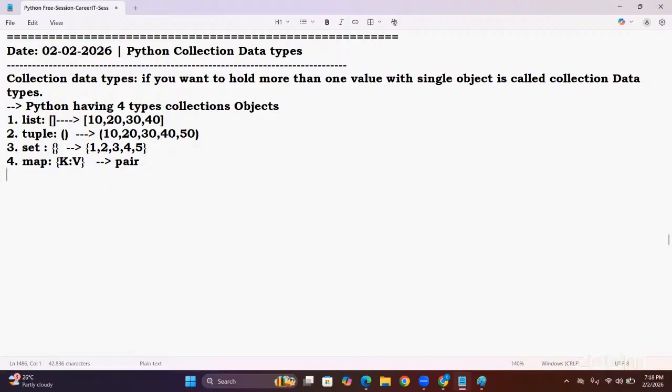Map object. So these are the four collection objects. Now we'll dig one by one, step by step, sir. So what is the first one? List. Second one is tuple. Third one is set. And fourth one is map.